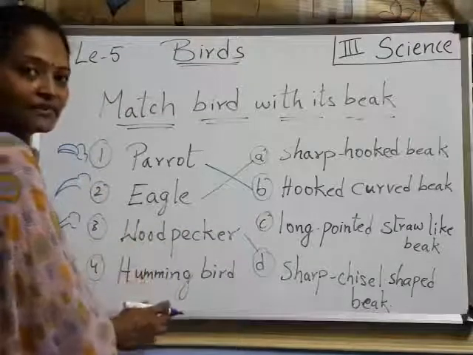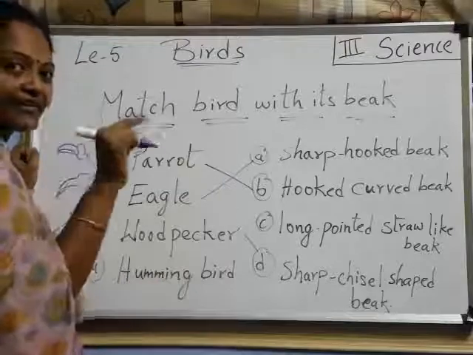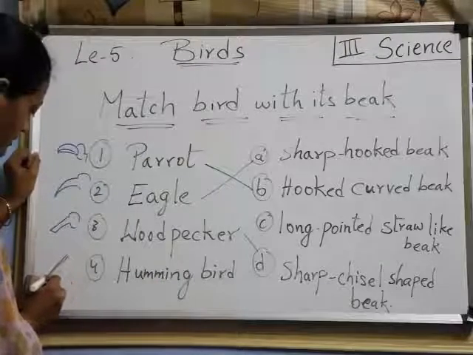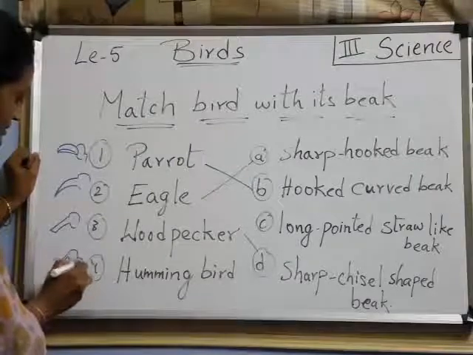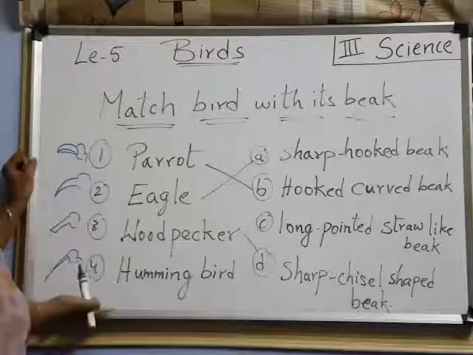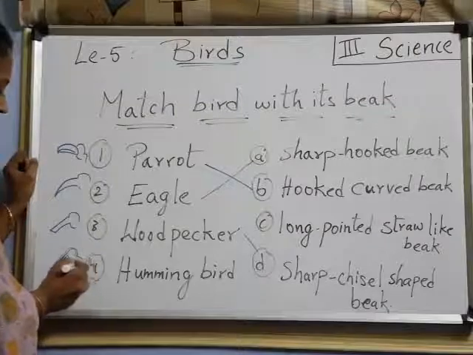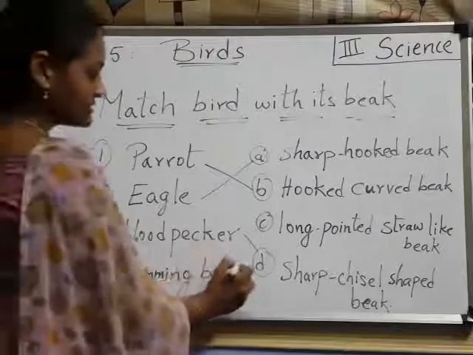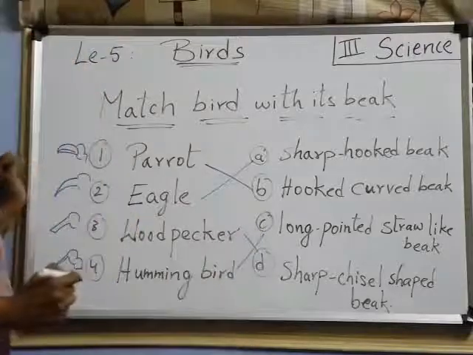Now coming to hummingbird. Hummingbird has a pointed beak like this. Straw, long and pointed. Right, children? So it is the smallest bird, right? What did I say? Hummingbird is the smallest bird, isn't it? So here, a long and pointed straw-like beak.